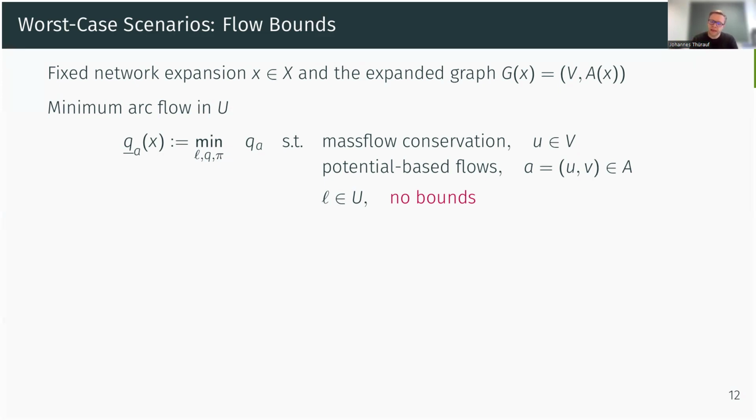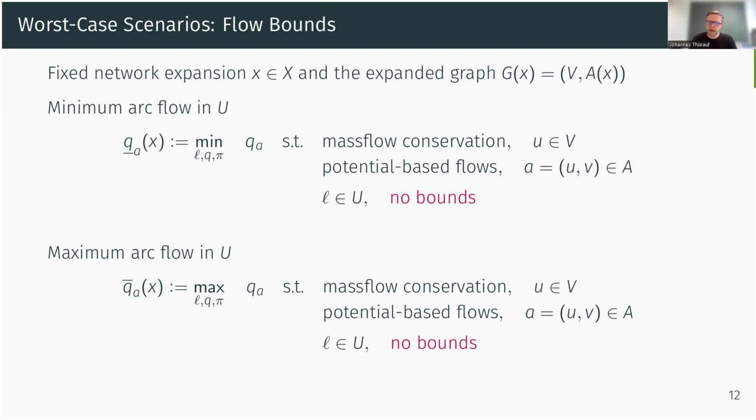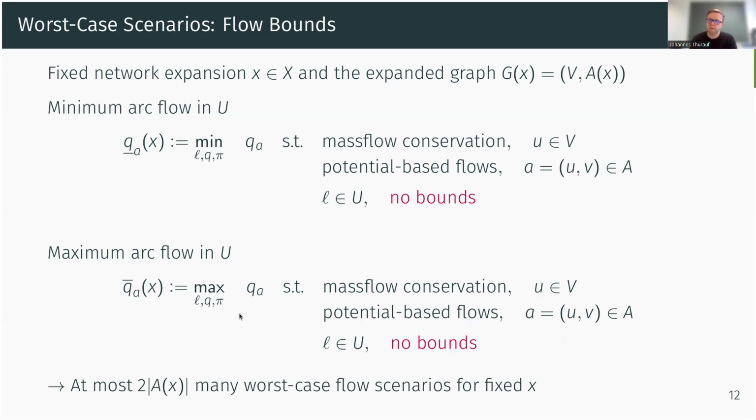And with the same idea, we can check if we can find a worst case scenario that violates the upper arc flow bound. And if this is not the case, we know that there is no scenario that can violate the upper arc flow. So at most, we have to solve here two times the number of arcs many optimization problems. Then we compare the corresponding objective values to the arc flow bounds, and either we find a violating scenario, or we can guarantee that there is no scenario violating the lower and upper arc flow bounds.